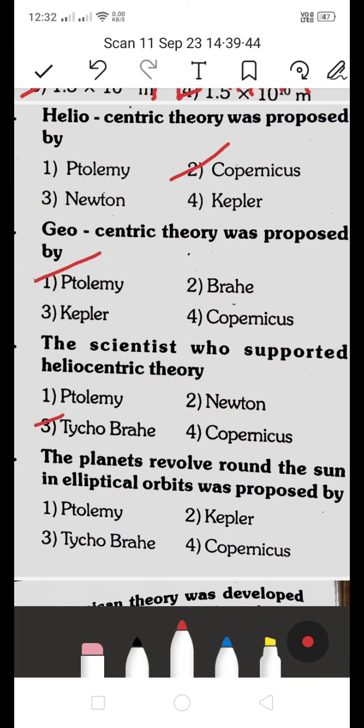Next, the planets revolve around the sun in elliptical orbit was proposed by whom? Is it 1 Ptolemy, 2 Kepler, 3 Tycho Brahe, or fourth one Copernicus? It's Copernicus. This is also a previous bit. 4 is the right answer.